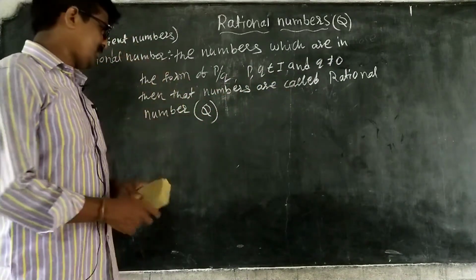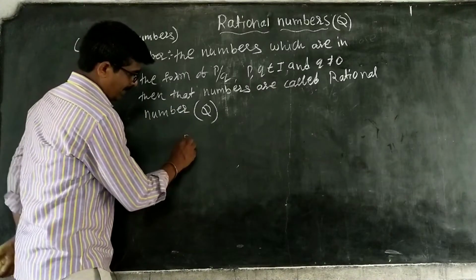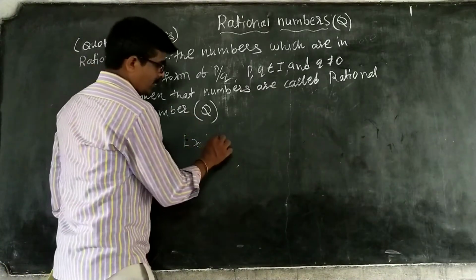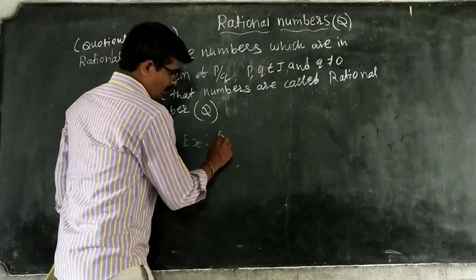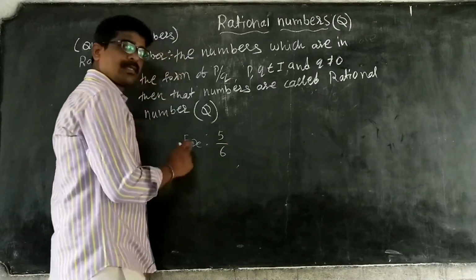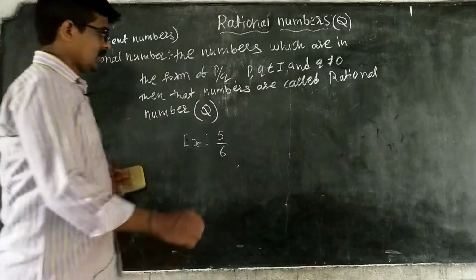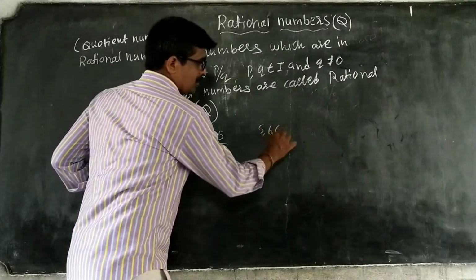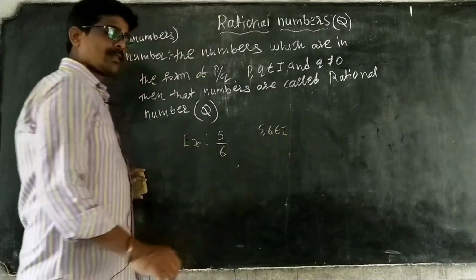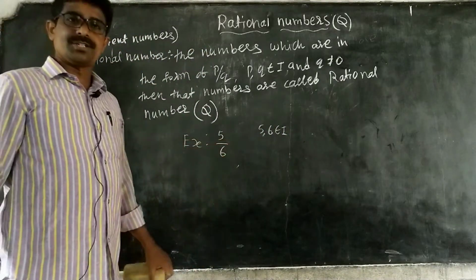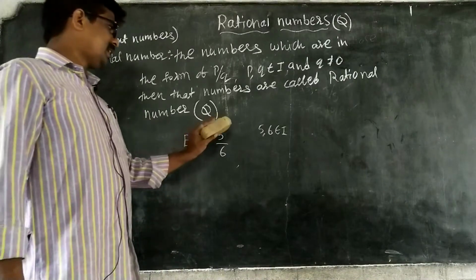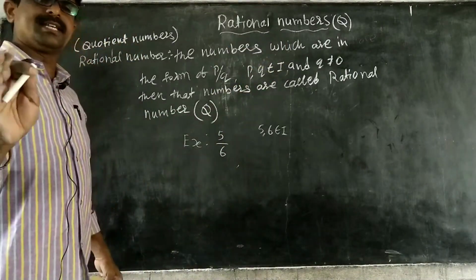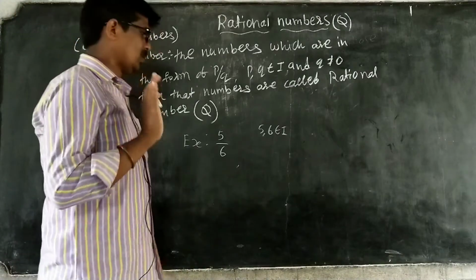So what example? Simple, I am writing some examples, then you can easily understand. First I take P by Q, for example 5 by 6. 5 is an integer, 6 is also an integer, so both are integers. This is a rational number. Rational numbers are in the form of P by Q, P, Q belong to I. It should be an integer only.